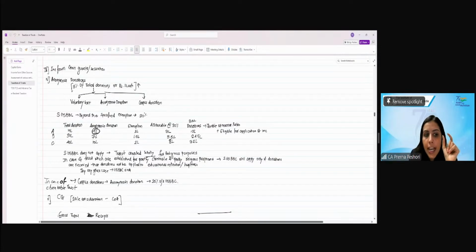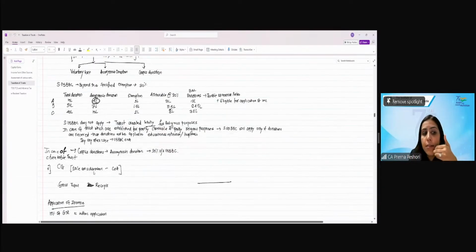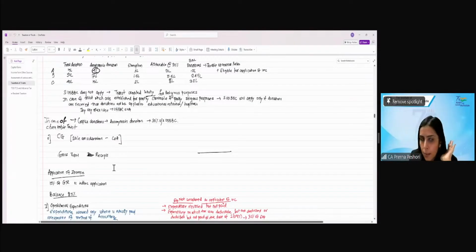Are we clear? And in any other case, 115BBC is not applicable. Clear? In case of a charitable trust, 115BBC will be applicable even on corpus donations which are received as anonymous donations. So even if they are corpus, but they are anonymous in nature, then 115BBC is applicable.